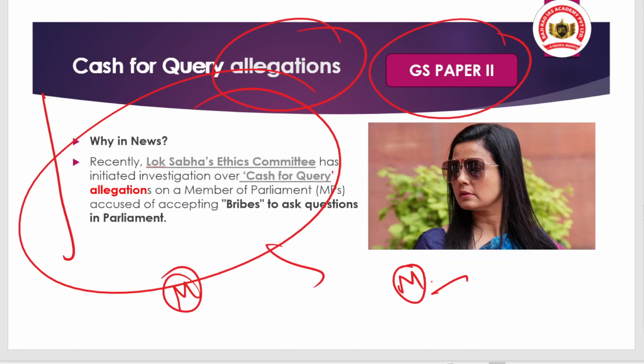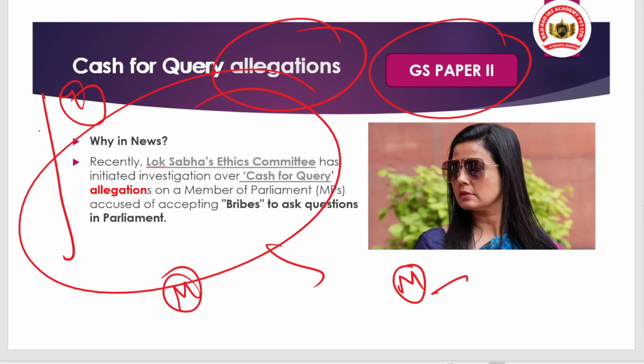So the BJP MP raised this issue in the Lok Sabha, and that's why the case was transferred to the Lok Sabha Ethics Committee by the Speaker.